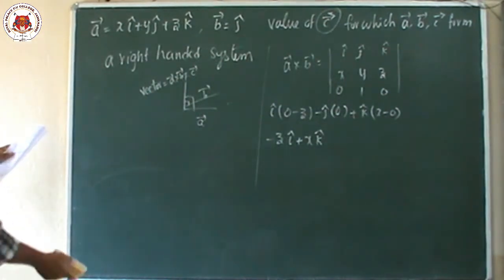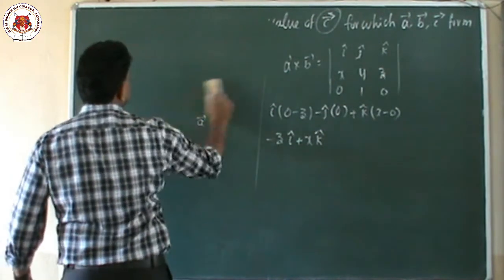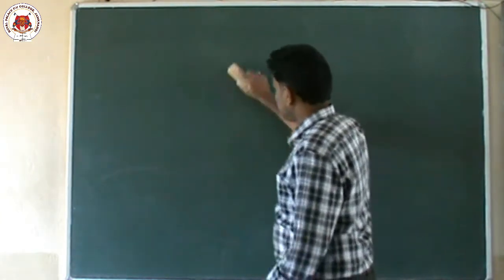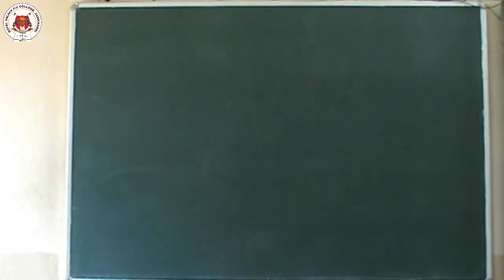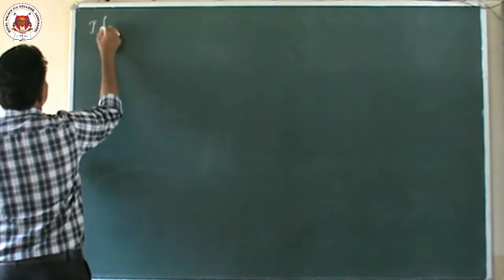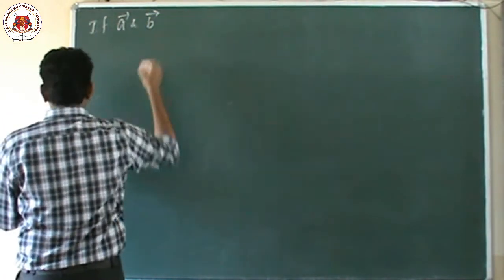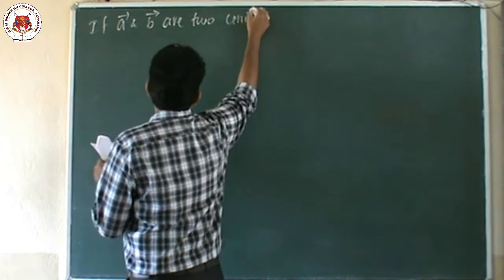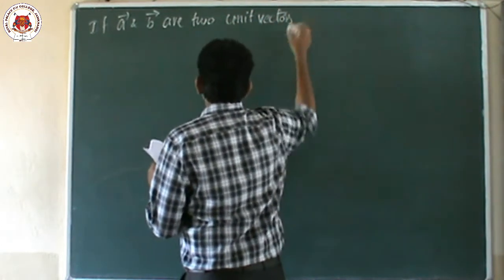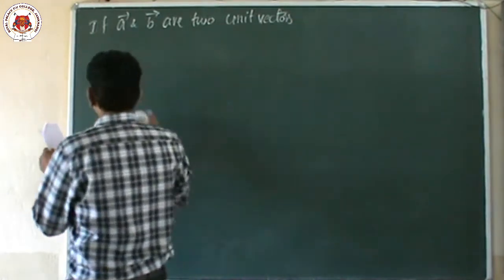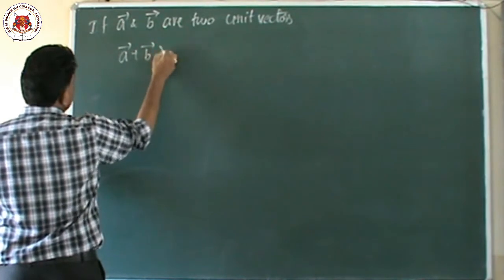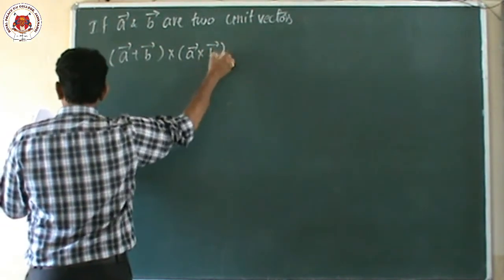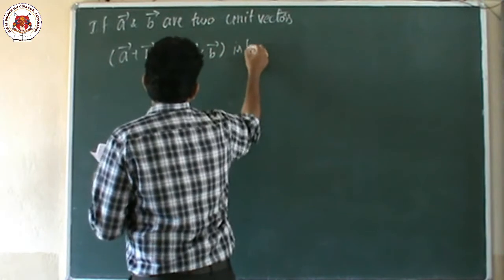The next question is: if vector A and vector B are two unit vectors, then vector A plus vector B cross vector A cross vector B is parallel to the vector, is parallel to